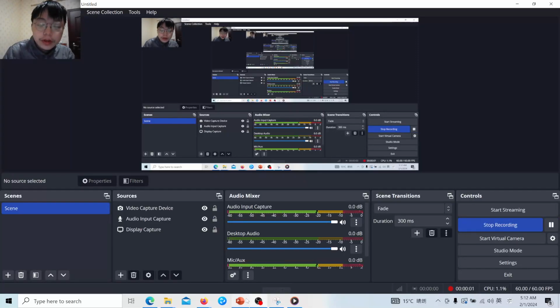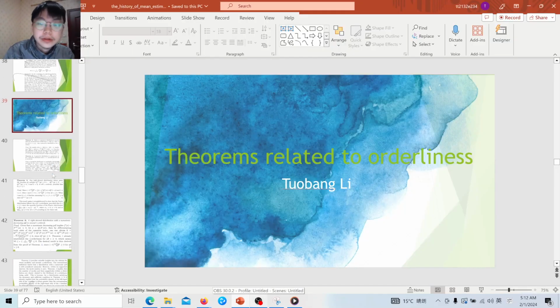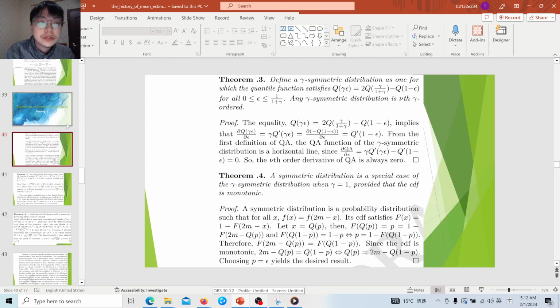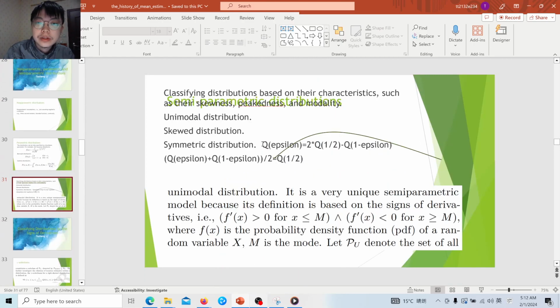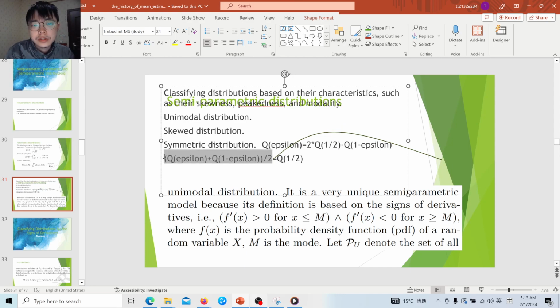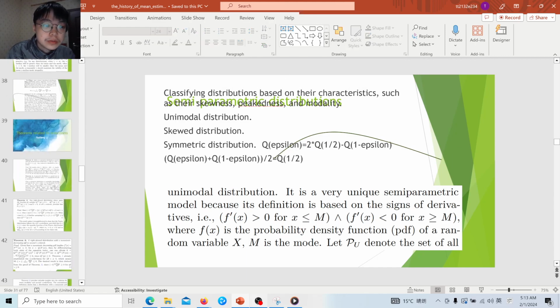Now we start to introduce some theorems related to orderliness. First, previously we related orderliness, defining the symmetry distribution in terms of the quantile function. And indeed, if we rearrange it, another expression is that if the symmetric quantile average is always equal to the median for every epsilon, then this distribution is symmetric.